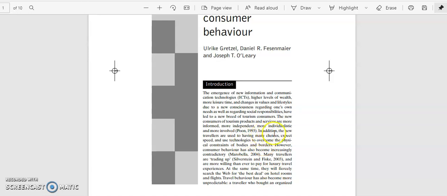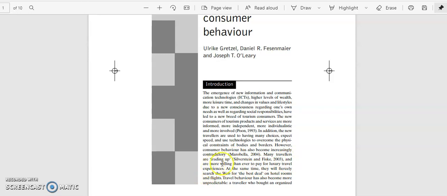Similarly, in addition, the new travelers are used to having many choices, expect speed and use technologies to overcome the physical constraints of bodies and borders. However, consumer behavior has also become increasingly contradictory. Again, these views are of this author, which have been presented in the words of these authors. So the idea is that you are not supposed to copy paste.